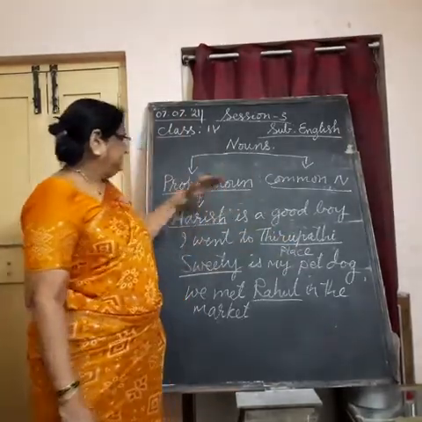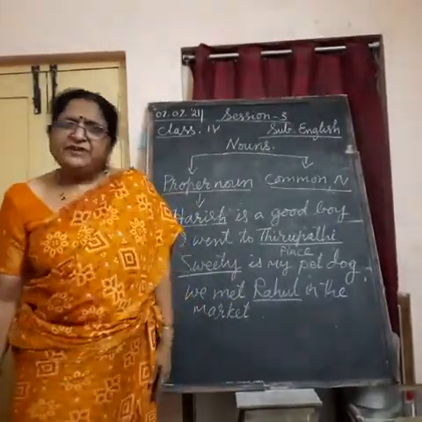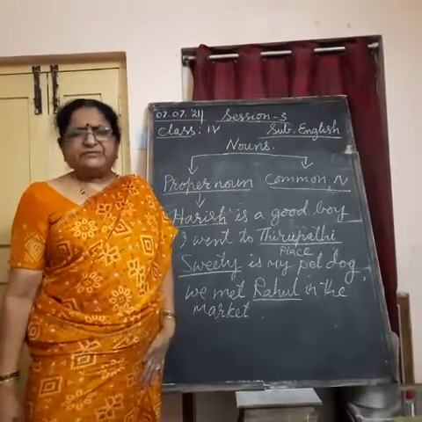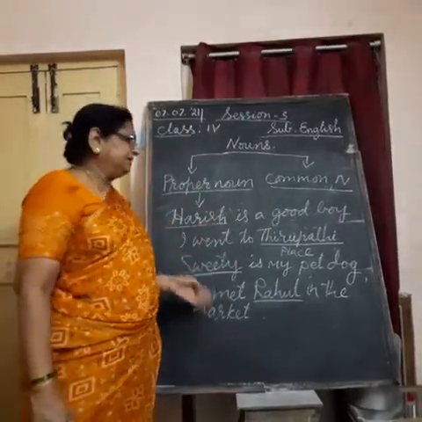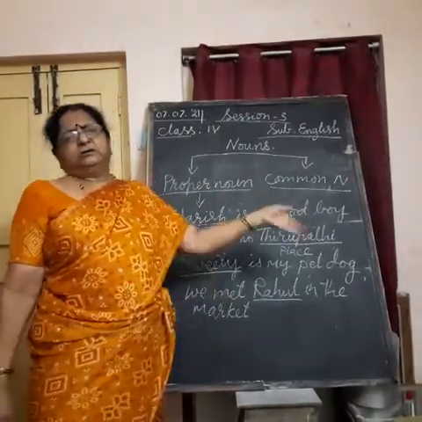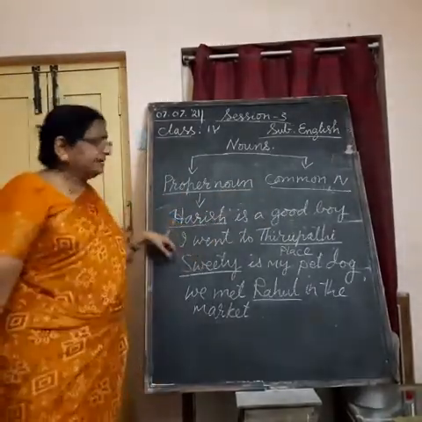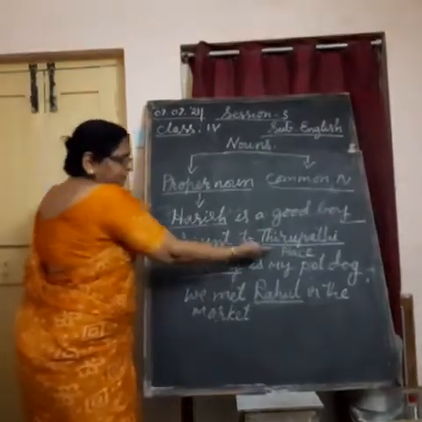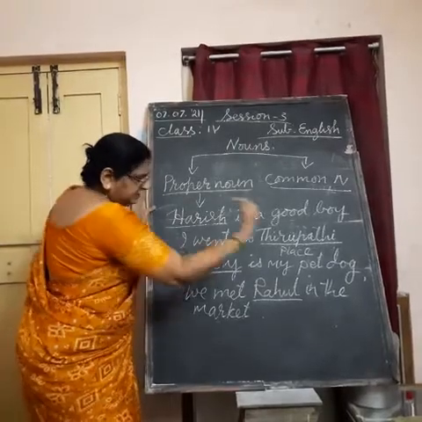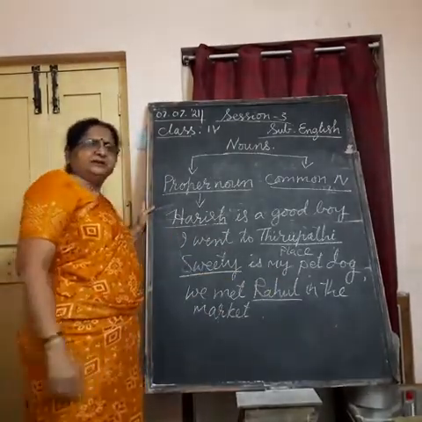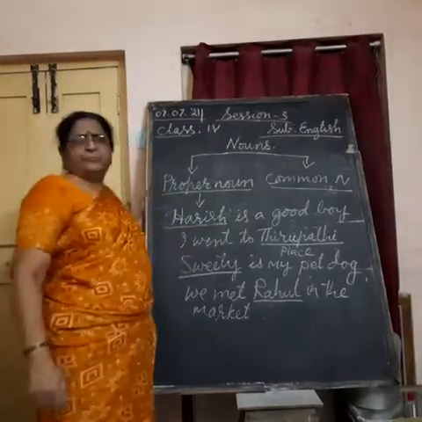Okay, in this way, Harish, Tirupati, Sweetie, Rahul, these are the specific names, fixed names. Everybody or every place, every building does not have the same name. So Harish, what you see here? Harish came in the beginning of the sentence. Tirupati you got at the end of the sentence. Again Sweetie is in the beginning of the sentence. Rahul came in the middle of the sentence. But what you observe here? What are they all? They are proper nouns.